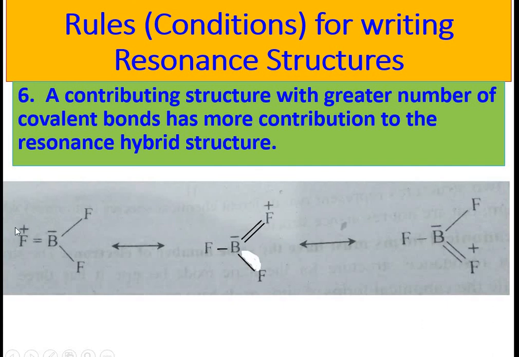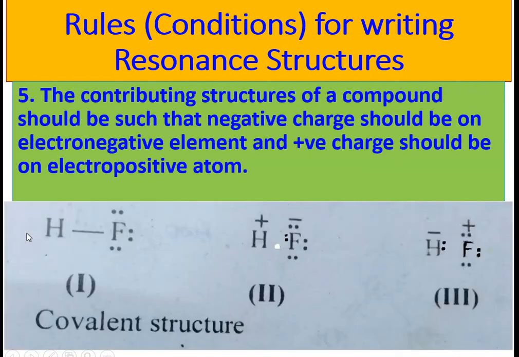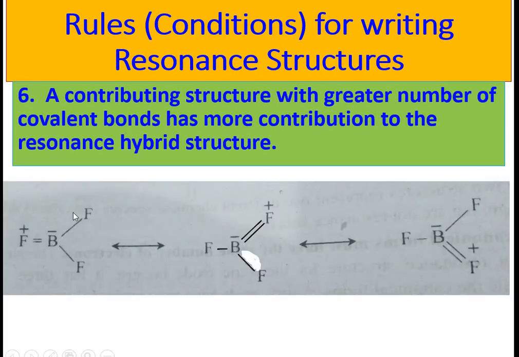Another thing, here we see that there is a positive charge on the fluorine atom, but in the 5th rule we have studied that negative charge should be on the more electronegative atom. But in this structure negative charge is on boron and positive charge is on the more electronegative atom.